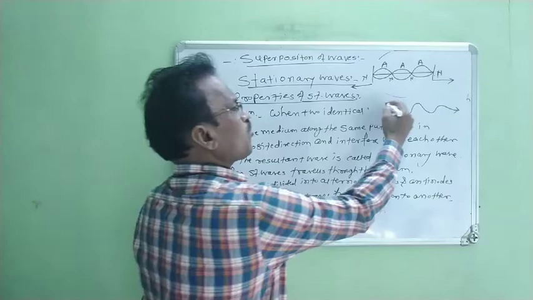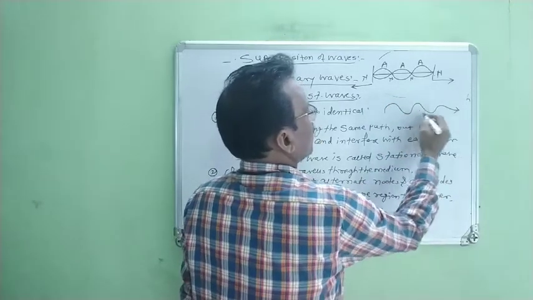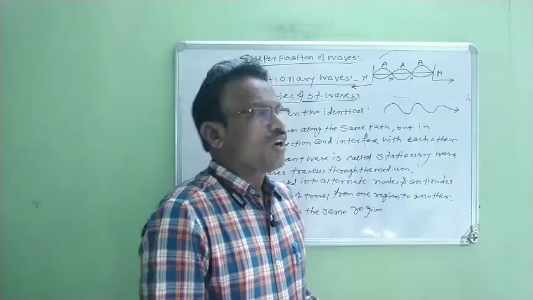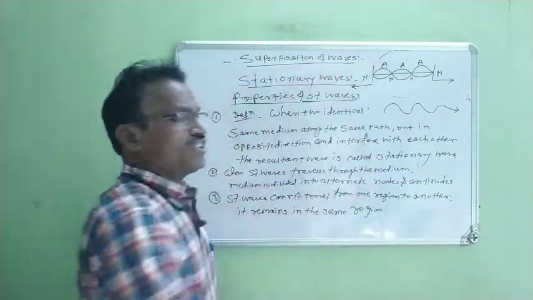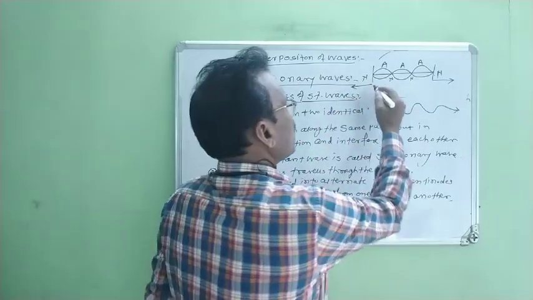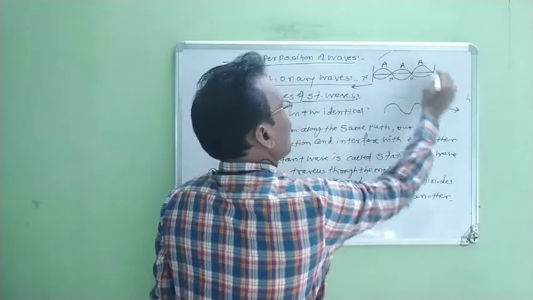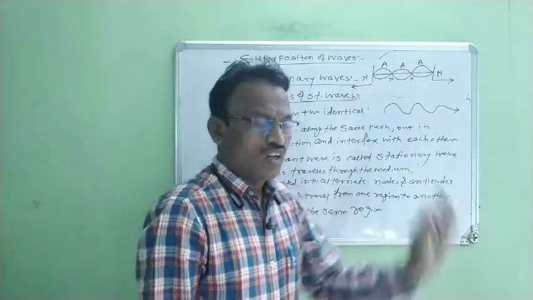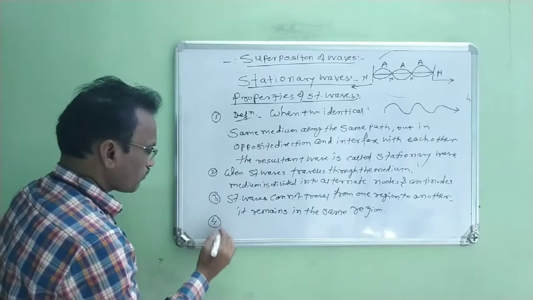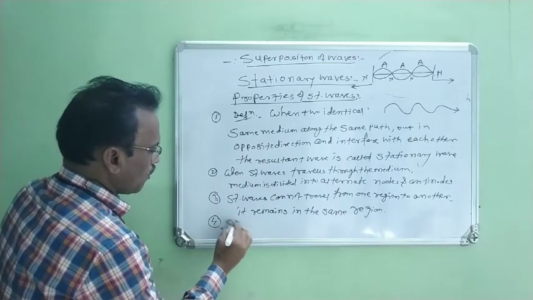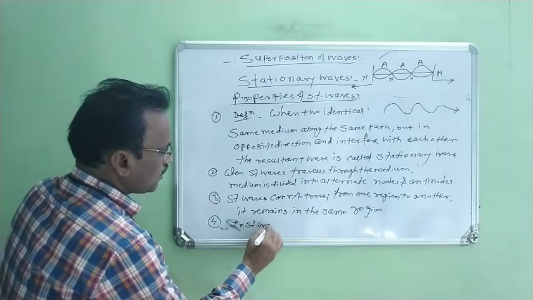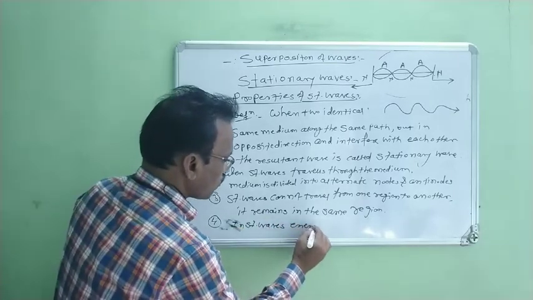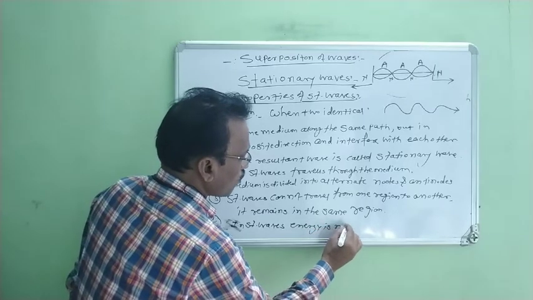Right? Again, we observe that in progressive waves, energy is transferred from one particle to the other particle of that medium. But in stationary waves, as the wave remains in the same region, energy cannot be transferred. Therefore, the next property: in stationary waves, energy is not transferred.